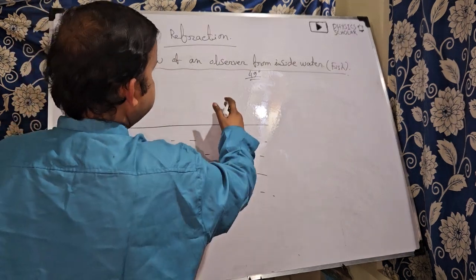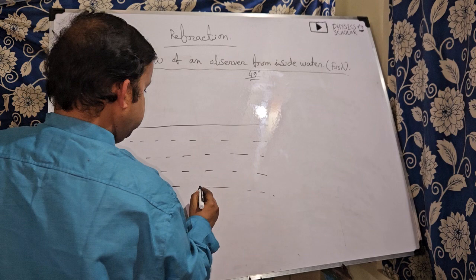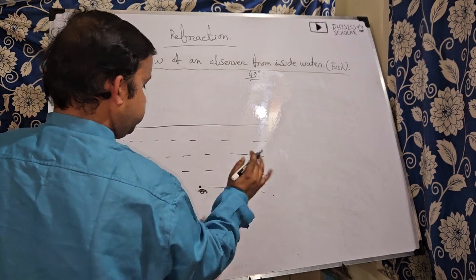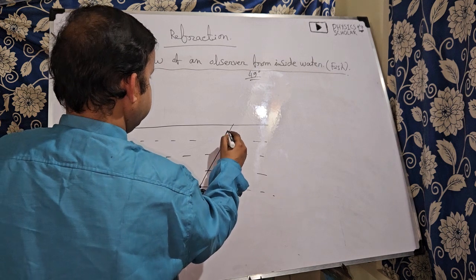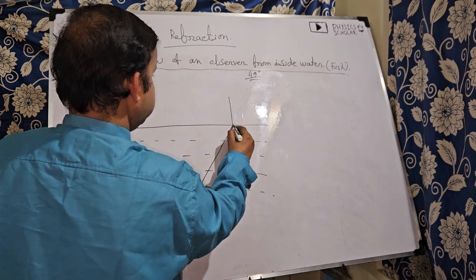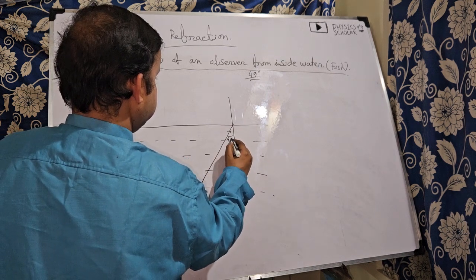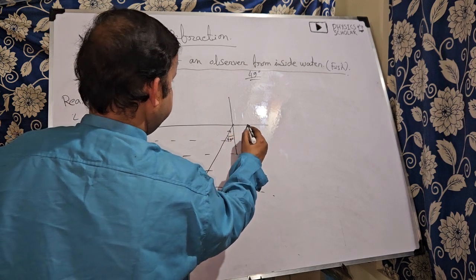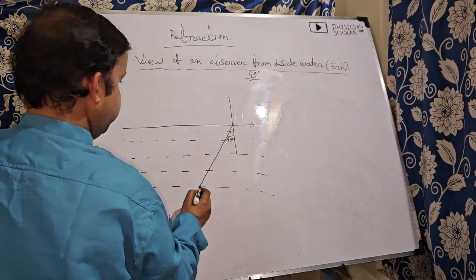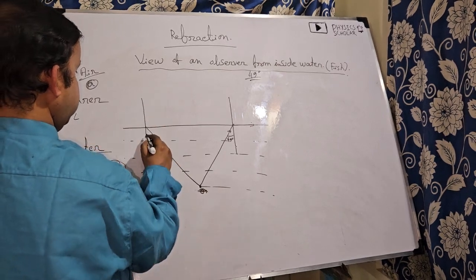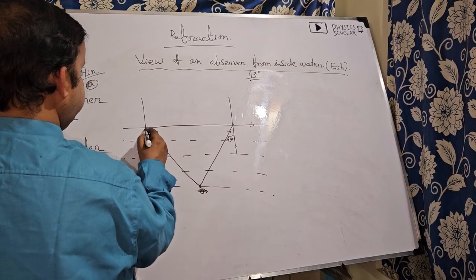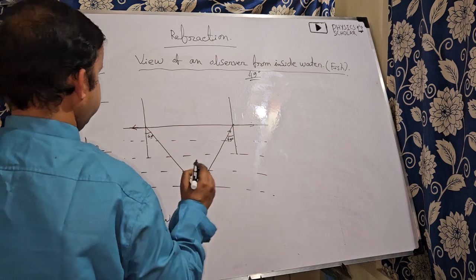That means if the angle is more than that, then total internal reflection will take place. So suppose this is the ray, this angle is 49 degree, so this will be the refracted ray, and here this angle will be 49 degree and this will be the refracted ray.